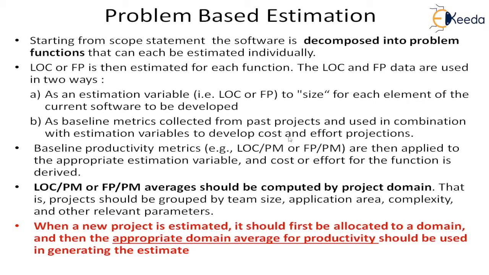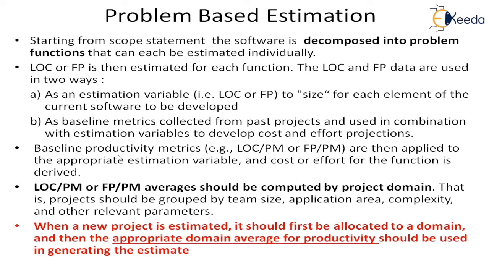Our cost and effort will be normalized over LOC and FP and kept in the repository or the project database, which we will refer to when we are estimating the cost and effort for the current project. This is another utilization of LOC and FP.